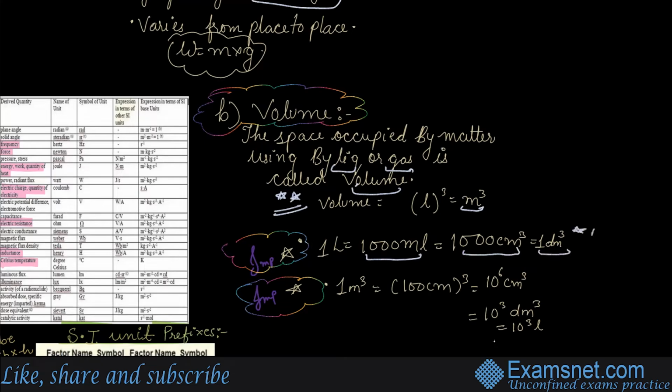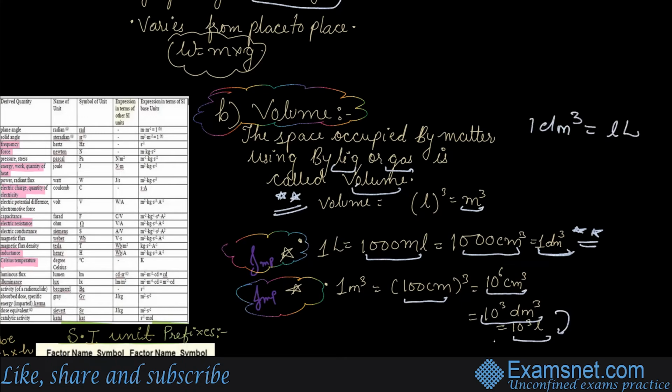This directly would be given. That means 1 liter directly is given to you as 1 decimeter cube. You don't have to convert it. Same sense, 1 meter cube is 100 centimeter cube cubed, which can be written as 10 to the power 6 centimeter cube. Because 1 decimeter cube, you can write this as 10 to the power 3 decimeter cube, and that makes 10 to the power 3 liter. Same sense, because I have already told you 1 decimeter cube equals 1 liter.